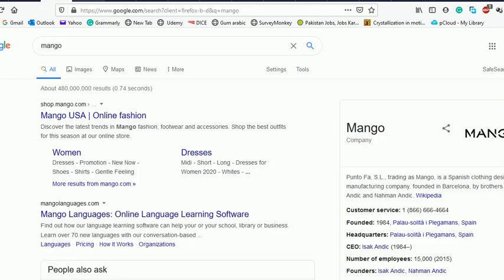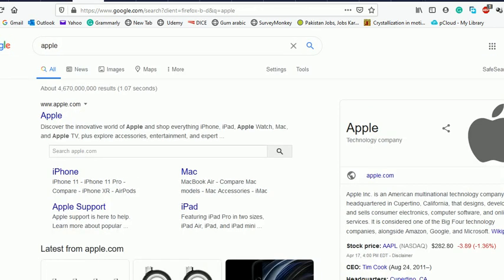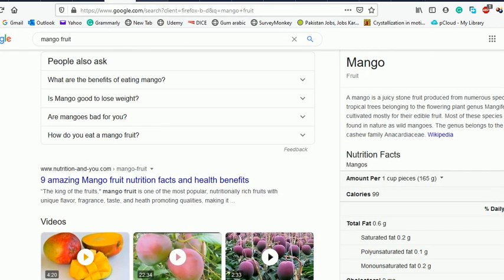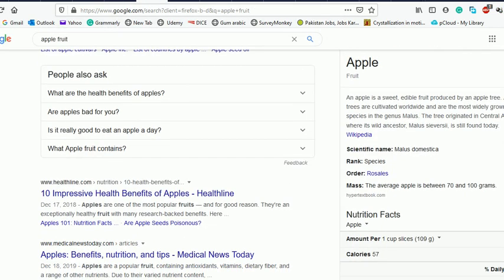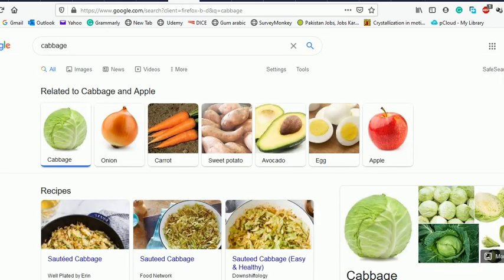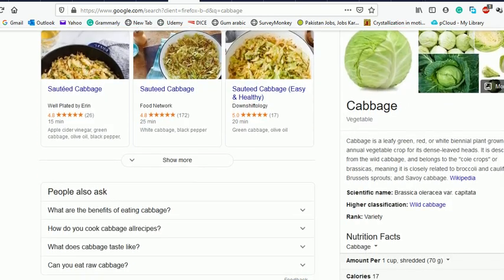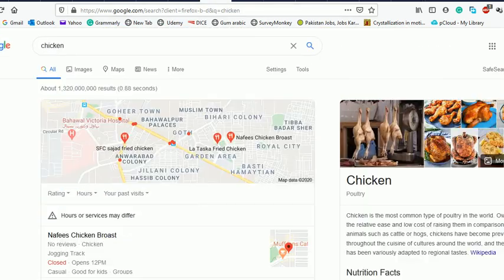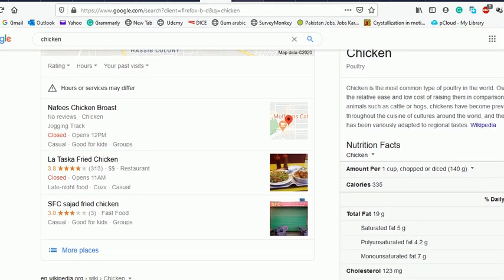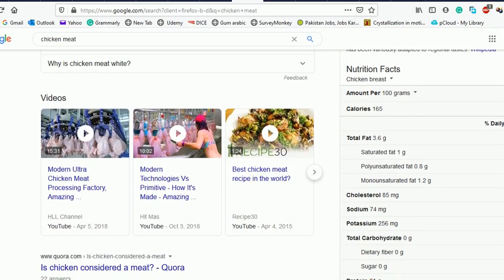Now search for mango, apple. You will see no results for nutritional value in Google for both these fruits. Alternatively, you can search mango fruit and apple fruit. You will find the nutritional values for both these fruits. Again select cup. Let's try a vegetable, for example cabbage. Now search the information for chicken. You will find nutritional value. Try chicken meat. Select amount per 100 grams.